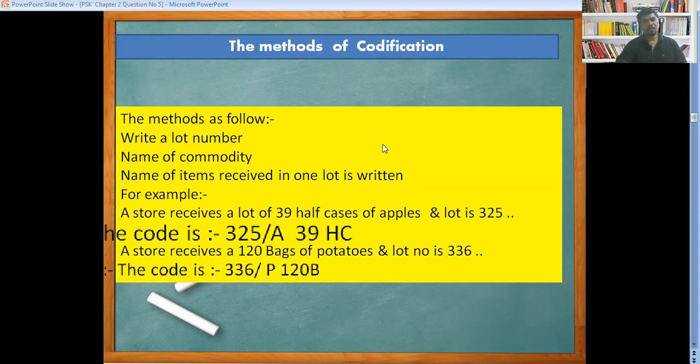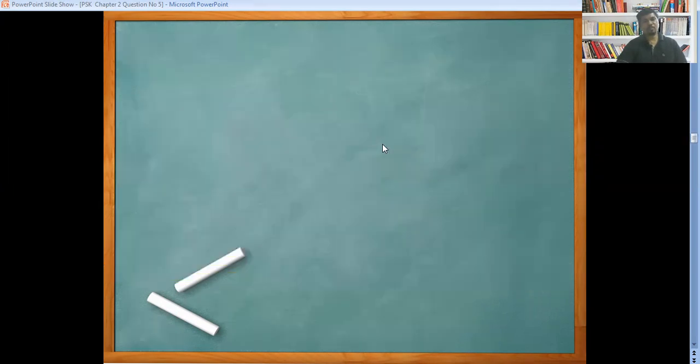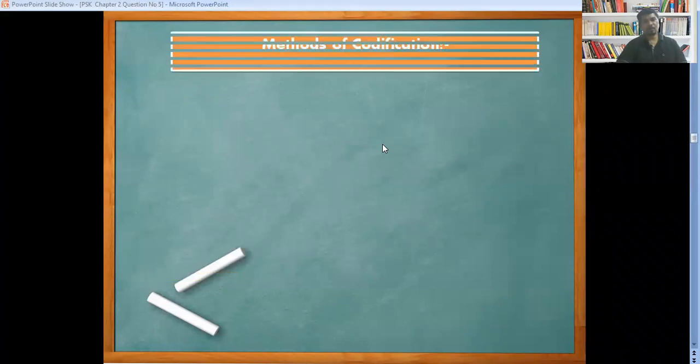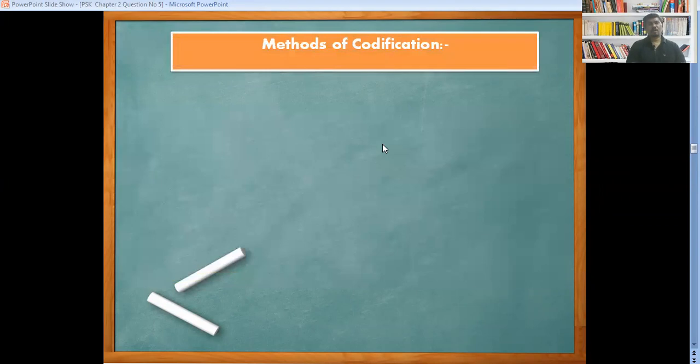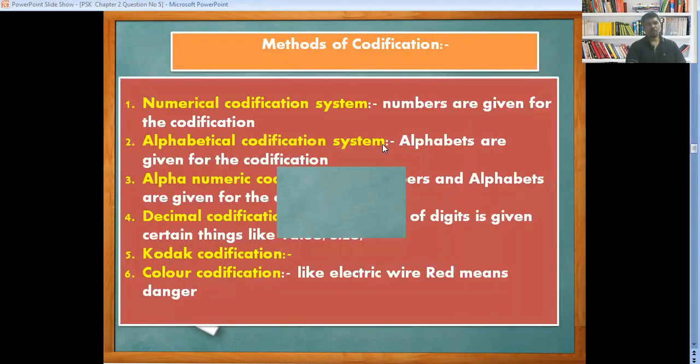Then look at the year 336, then potato 120 bags. With the help of the codification, we can easily identify the particular commodities or items. Now look at the methods, types or techniques of the codification. Now we are going to see one by one here.